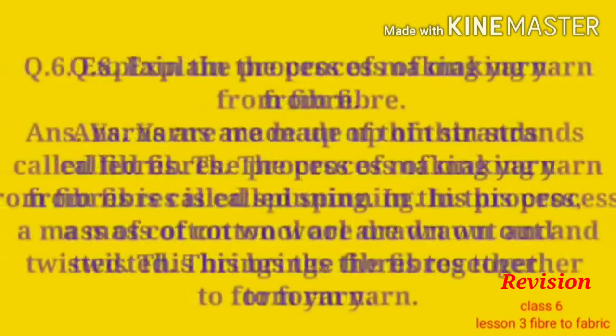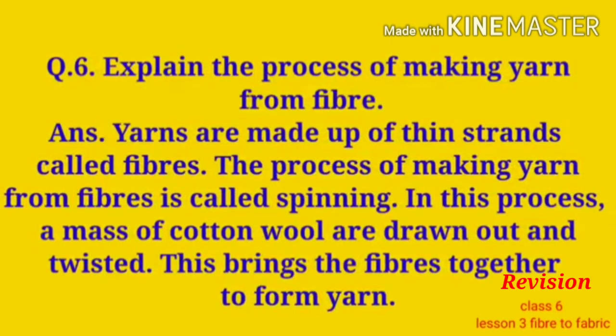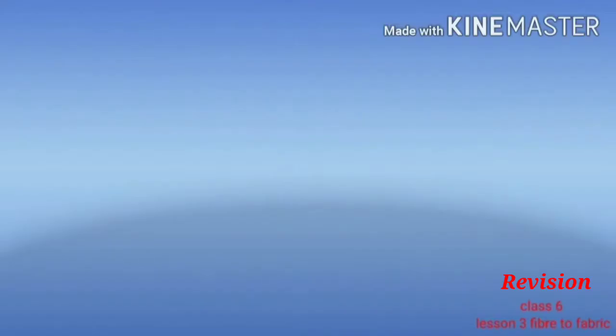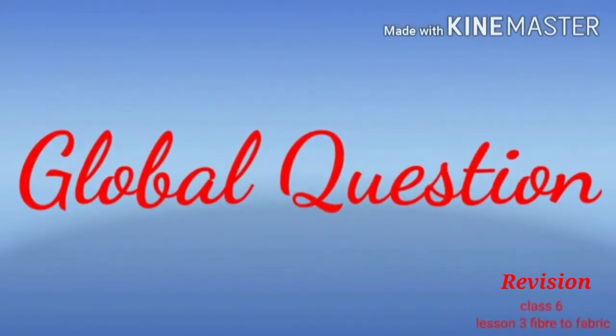Sixth question is, explain the process of making yarn from fiber. The answer is, yarns are made up of thin strands called fibers. The process of making yarn from fibers is called spinning. In this process, a mass of cotton wool is drawn out and twisted. This brings the fibers together to form yarn. Dear children, I have already explained all these terms in the videos in which I have explained the lesson. So I hope all these answers are clear to you. Now, the exercises of the book are completed.